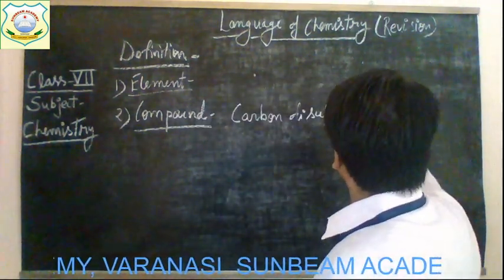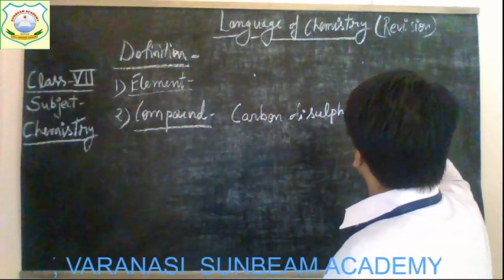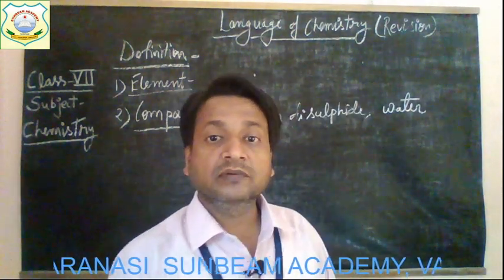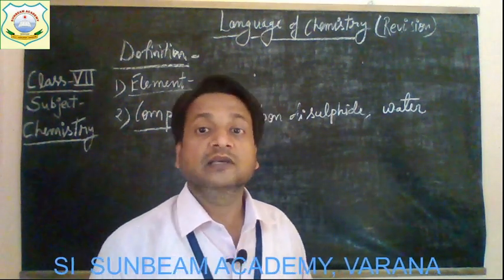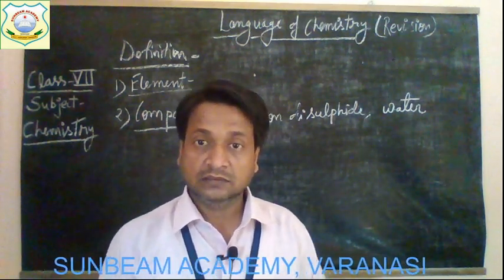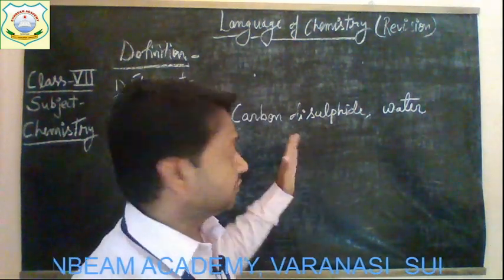Water. These are examples of compounds because they are made up of two or more substances.